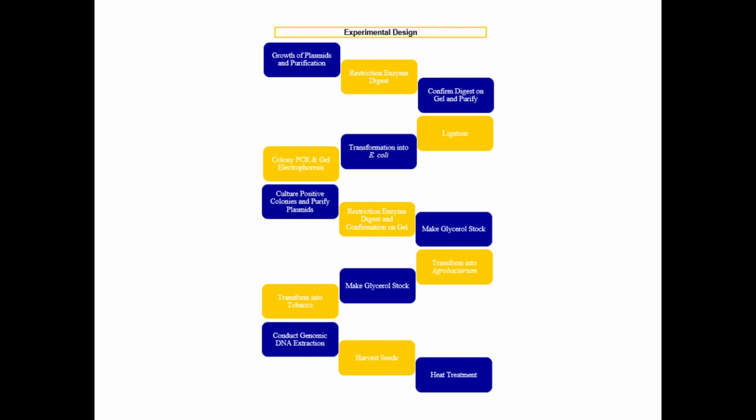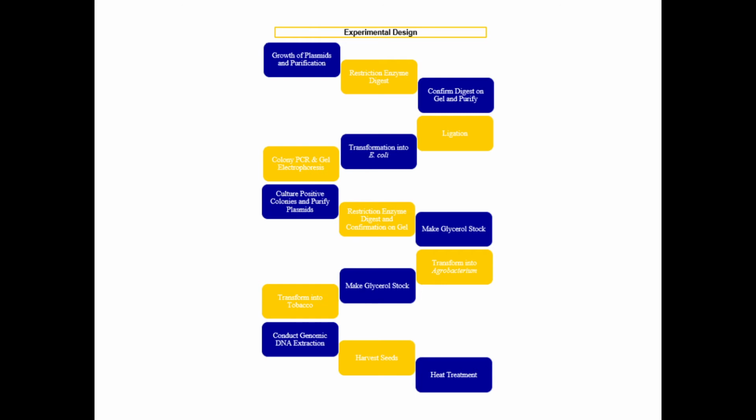Some more detail into experimental design. We started by growing our plasmids, both pSAT1 and pPZP NPT2, and we purified them via mini prep. And then we used restriction enzyme digest using the restriction enzyme AscI in order to remove our expression cassette from pSAT1 and open up the backbone vector and binary vector of pPZP. We wanted to confirm this digest, so we ran it on a gel and we purified the expression cassette via gel purification, and we purified the pPZP via PCR purification.